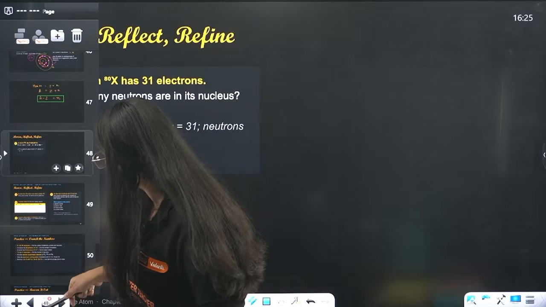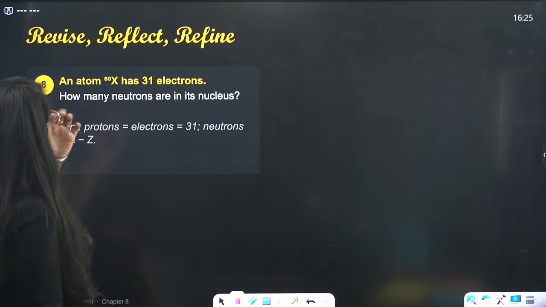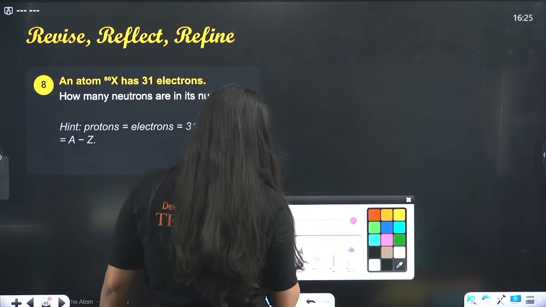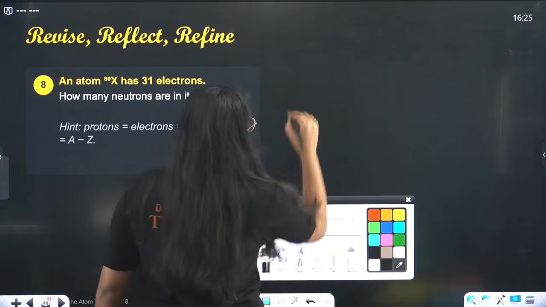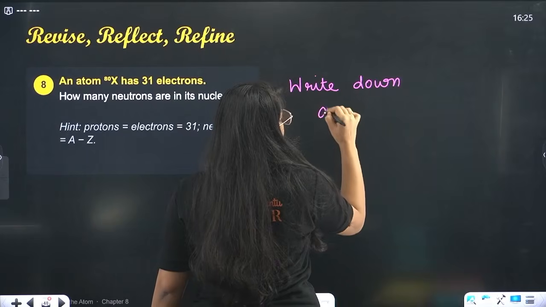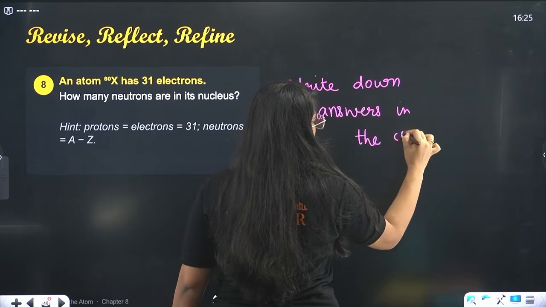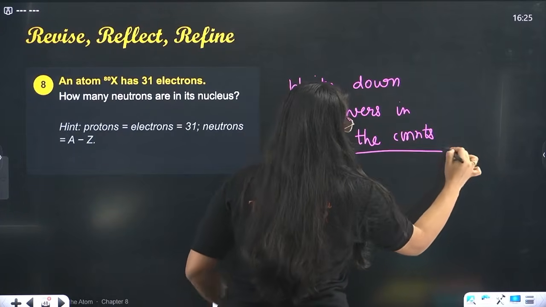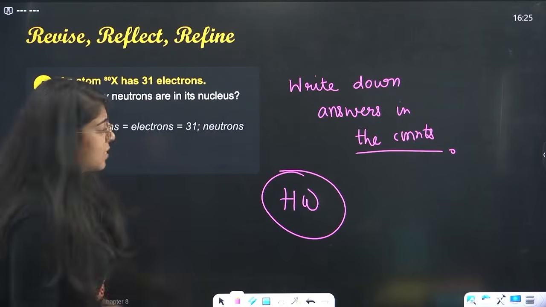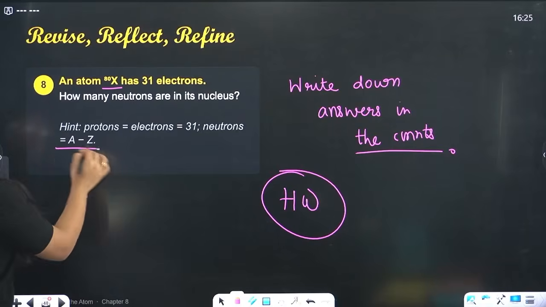One more we have: an atom X with mass number 80 has 31 electrons. How many neutrons are in its nucleus? This is your homework. Write down the answers in the comments below. That is your homework. I will see whoever wrote the answers. We already did this, right? X has 80, electrons are 31. So this is your hint as well.